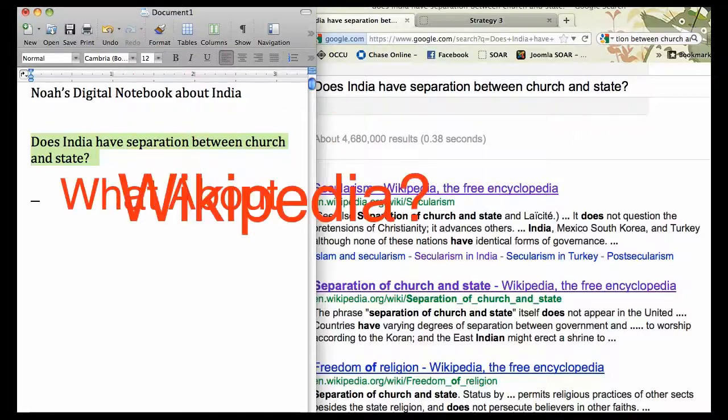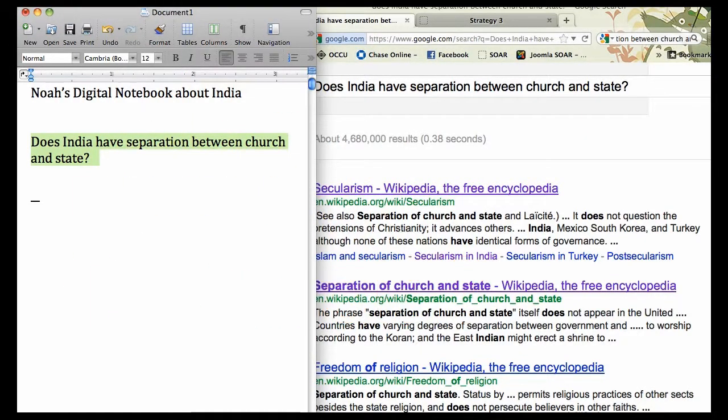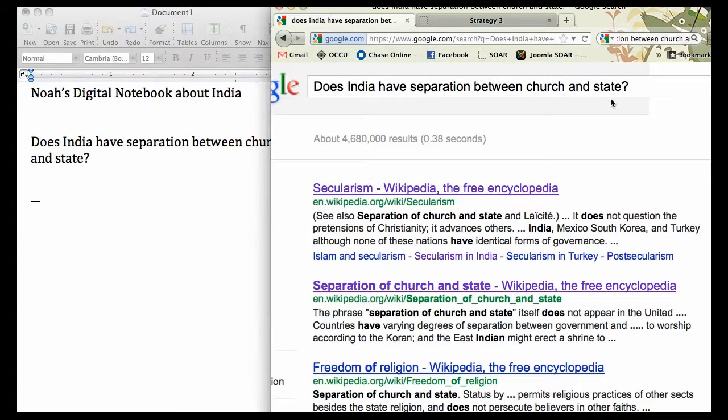What should we do about Wikipedia? Should we open Wikipedia sites? Noah here has a digital notebook about India, and he has a question: does India have separation between church and state? But when he did a Google search on that question, the first 3 articles were Wikipedia articles. Is it okay to open those Wikipedia articles in new tabs?